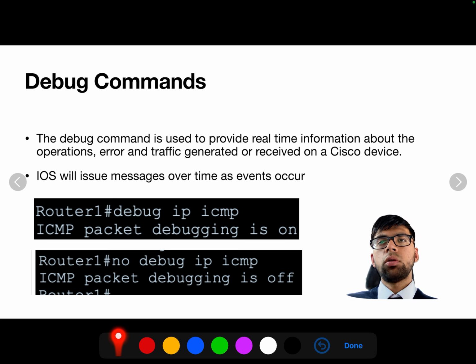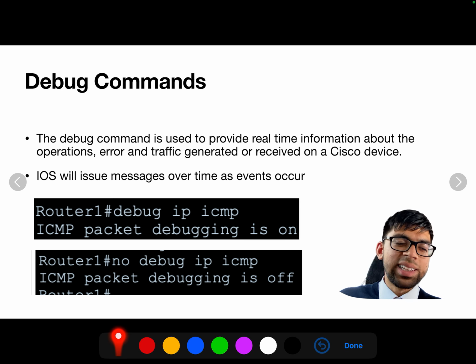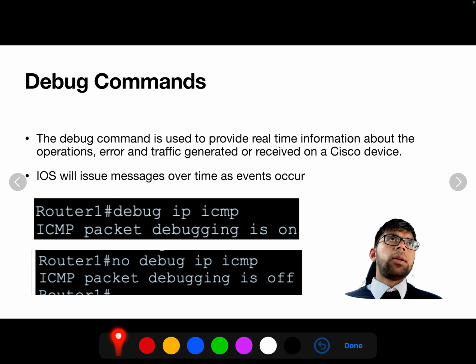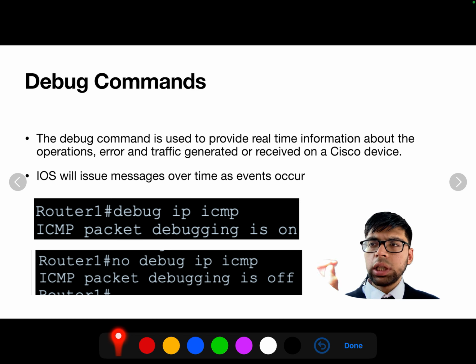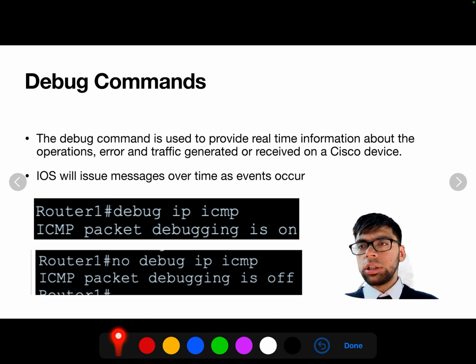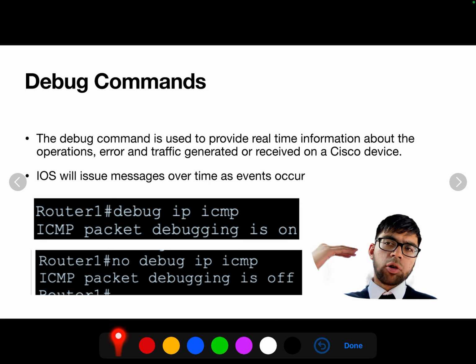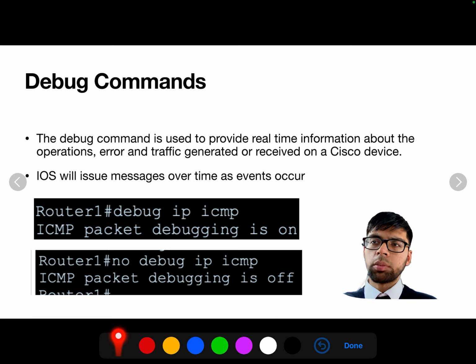One thing that could be annoying with debugging is if you don't use something called logging synchronous. If you don't use that, you're doing your configuration, and in the middle of your configuration, you're getting debug messages, and it gets so frustrating because it's chopping up everything.